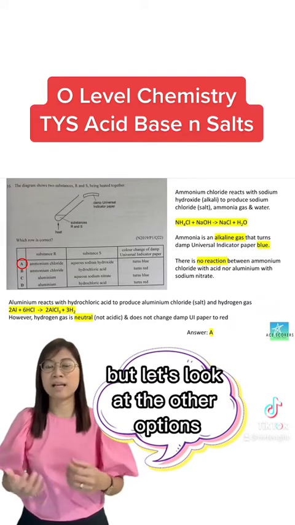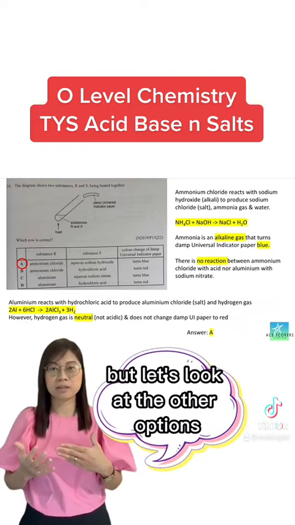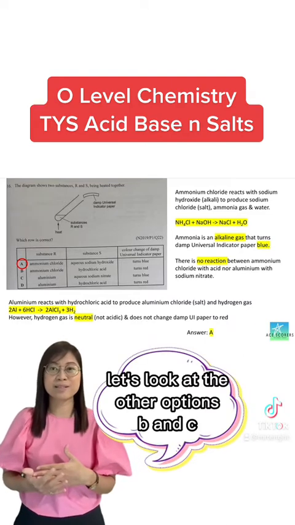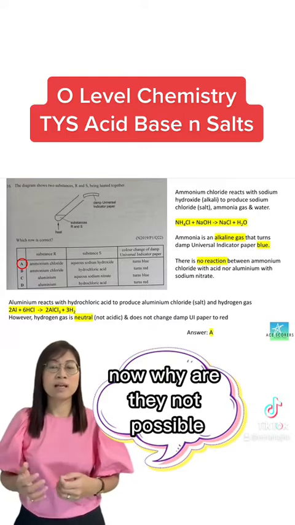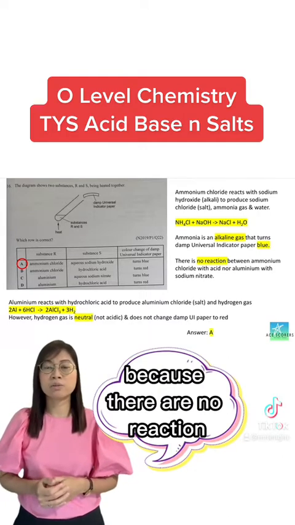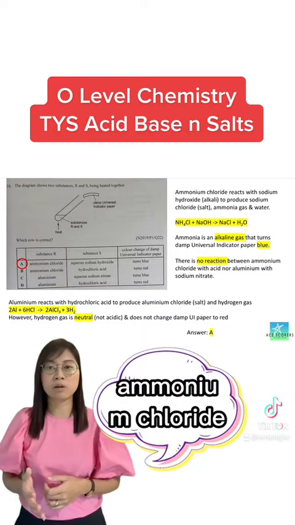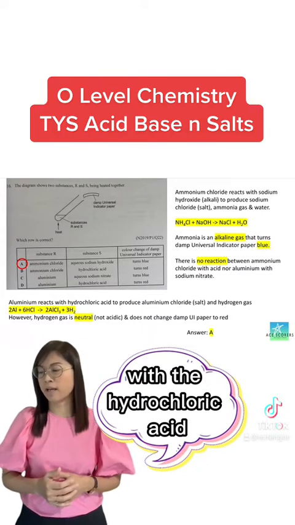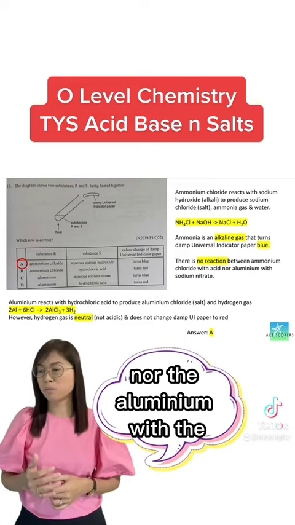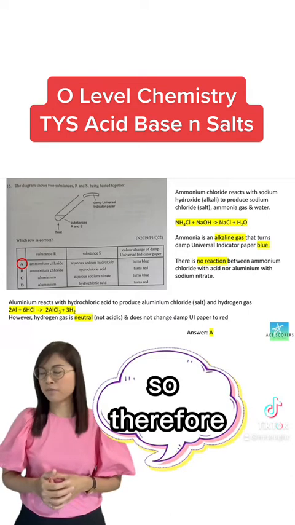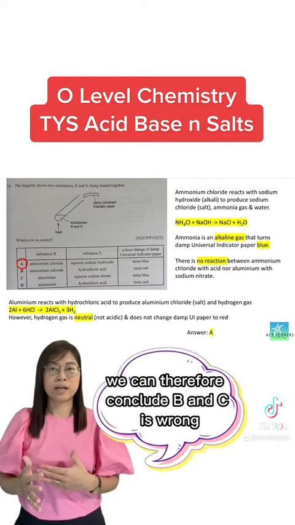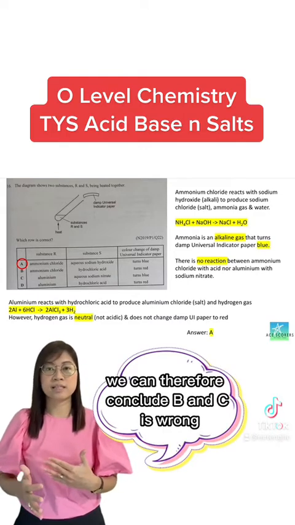But let's look at the other options, B and C. Are they possible? Why are they not possible? Because there is no reaction between ammonium chloride and hydrochloric acid, nor between aluminium and sodium nitrate salt. Therefore, B and C cannot be the answer.